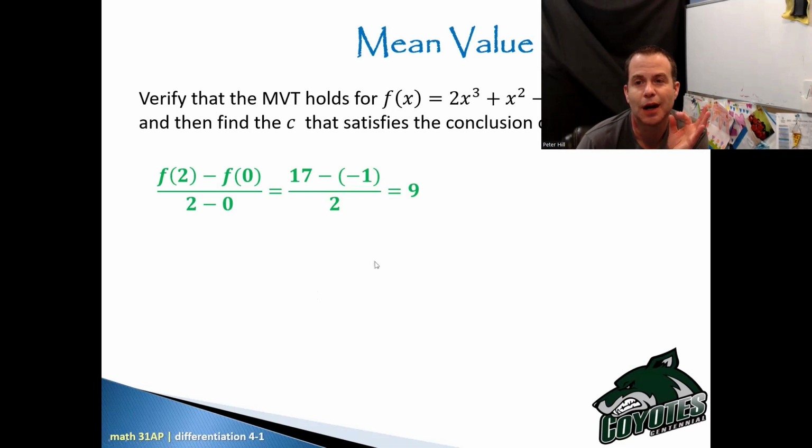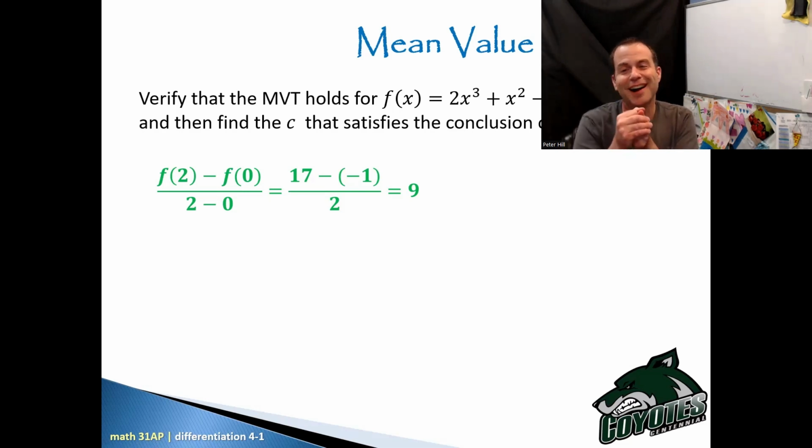So this is my average slope. In order to get a parallel tangent line at some point c, the derivative of f of x at some value for x has to equal 9. I think I did a better job of explaining it that time.